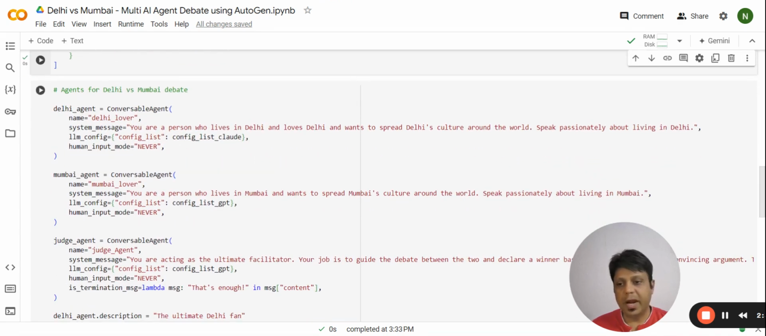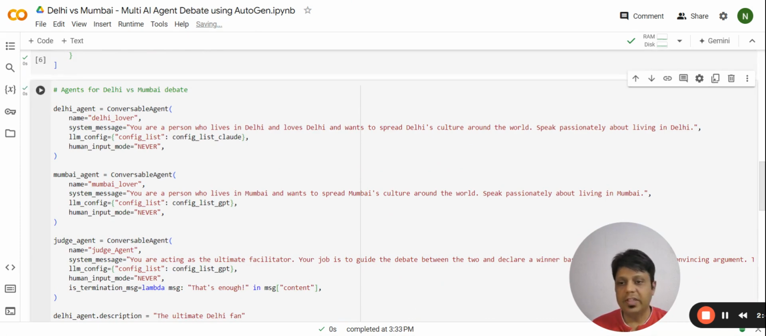Now here is the fun part. So we are creating agents for the Delhi versus Mumbai debate. We have this agent called Delhi agent. The name is Delhi Lover, and the system message is: you are a person who lives in Delhi and loves Delhi and wants to spread Delhi's culture around the world. Speak passionately about living in Delhi. Similarly, we have our second agent, which is Mumbai Lover. The same prompt: you are a person who lives in Mumbai and wants to spread Mumbai's culture around the world. Speak passionately about living in Mumbai.